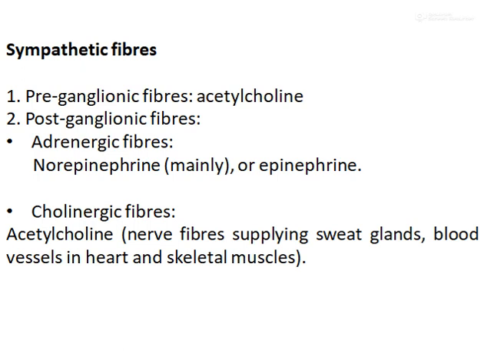The adrenergic fibers release mainly norepinephrine, and cholinergic fibers, the postganglionic sympathetic cholinergic nerve fibers that supply the sweat gland and blood vessels in the heart and skeletal muscle, are cholinergic sympathetic fibers.